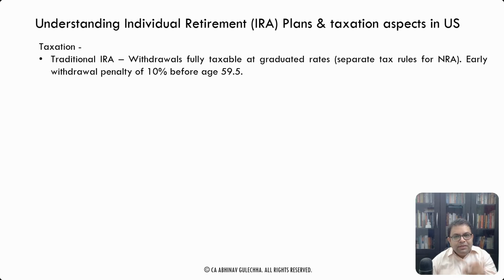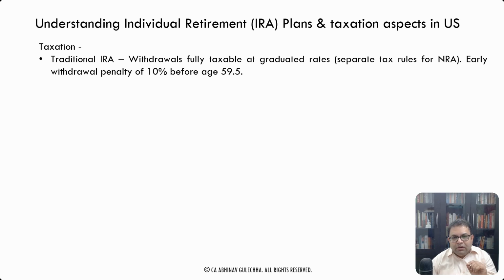The broker will always deduct a flat 30%, or if there is a lower treaty rate between the country of your residence and the US, then you can opt for the lower treaty rate. For example, for dividends in India, instead of the 30%, you can claim 25% withholding and 25% tax. So you can provide the W8BEN document to the IRA provider, and he can do that. So there are separate tax rules for non-resident aliens. For US citizens, US residents, withdrawals are fully taxable at graduated rates.